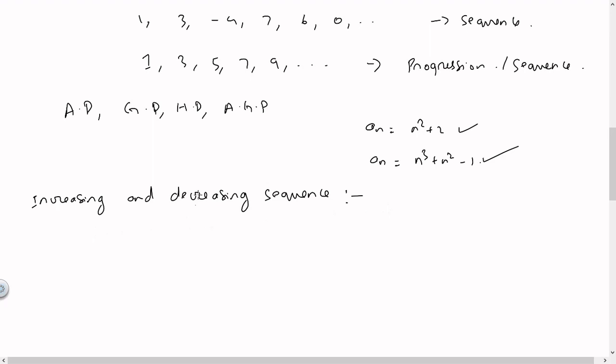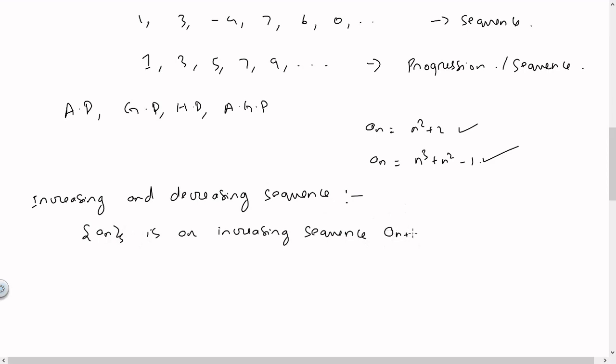So mathematically we can write that as a sequence an is an increasing sequence if the next term, how we would represent the next term for any term?